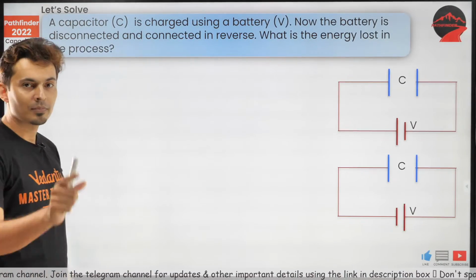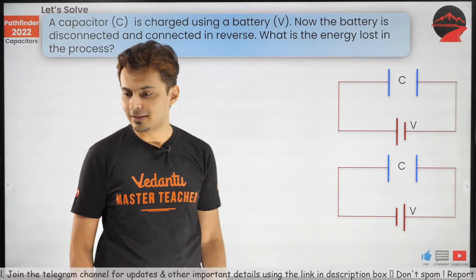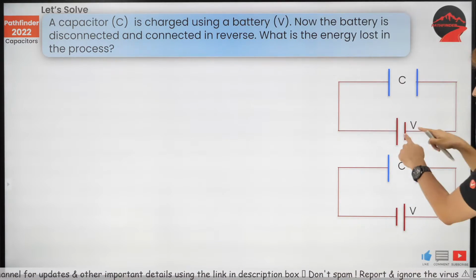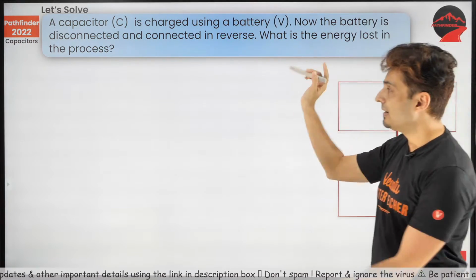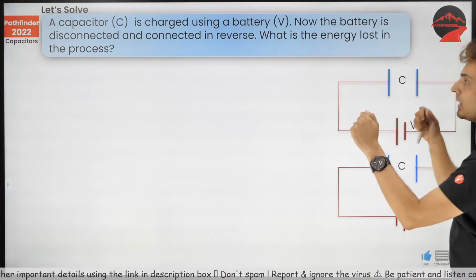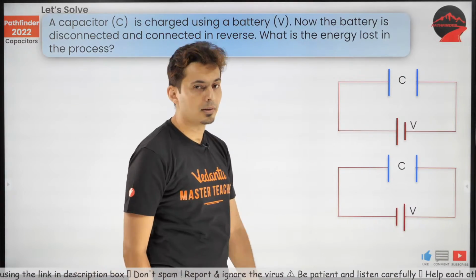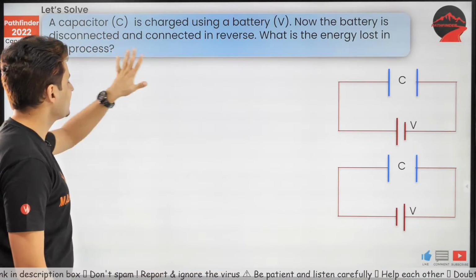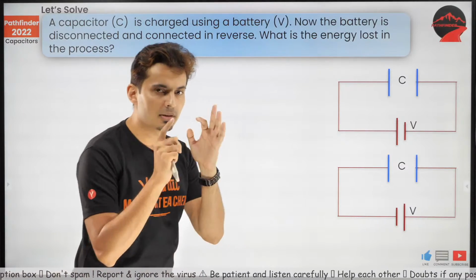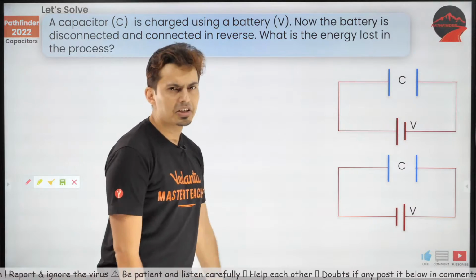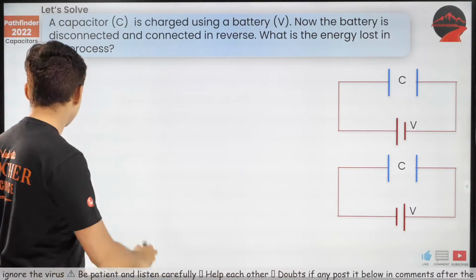Very interesting. Look at this. Very, very interesting problem. There is a capacitor. It is charged using a battery. Now the battery is removed and you connect it in reverse like shown over here. What is the energy lost in the process? Let's do this question. How much energy is lost in the process? A lot of people might think it's zero, but hold on.